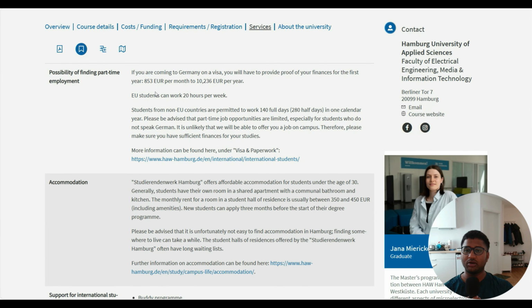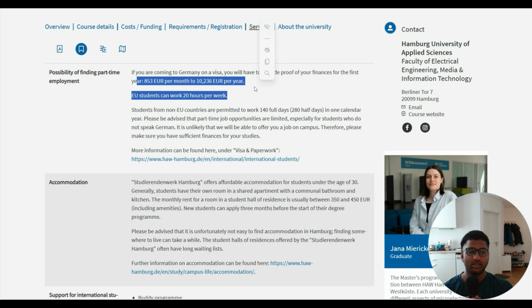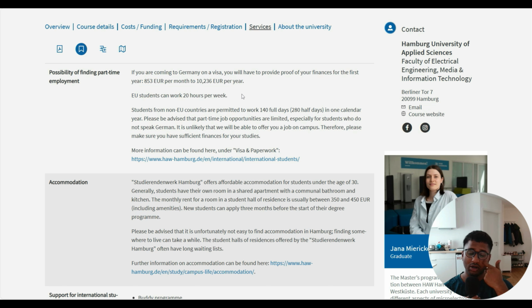As we already talked about, students can work up to 20 hours per week. If you are on a German visa, then you need to fulfill this blocked account. 11,904 euros is the blocked amount as of now, you need to block. Then when you are done, you can start working after coming here with a student visa. You can work 140 full days or 280 half days in one calendar year. You can work as a HiWi, working student, anything where you can earn money.